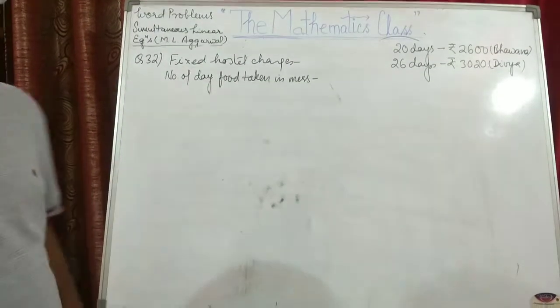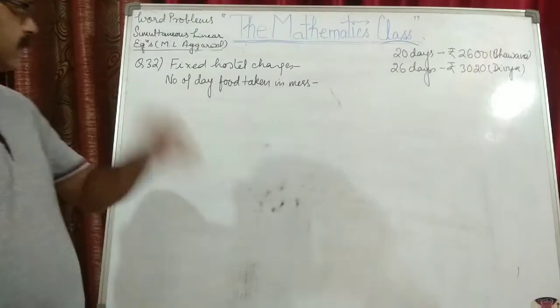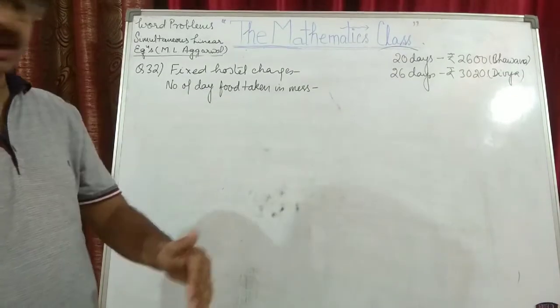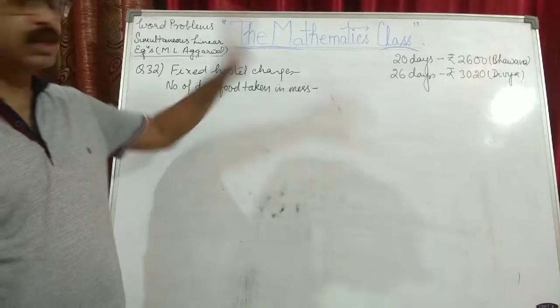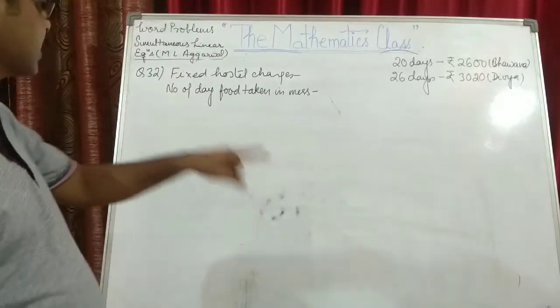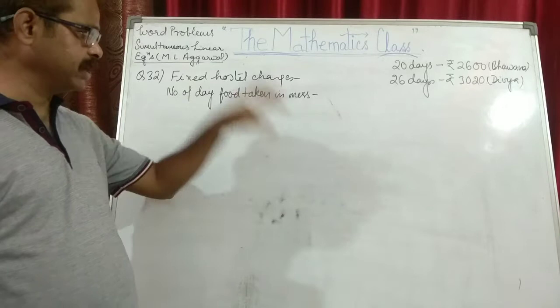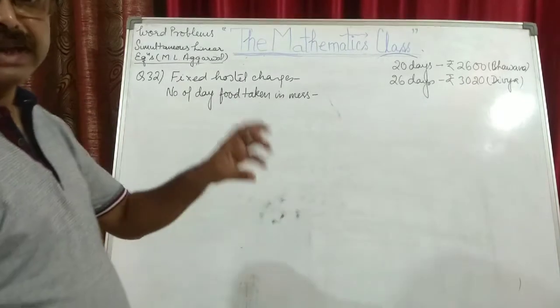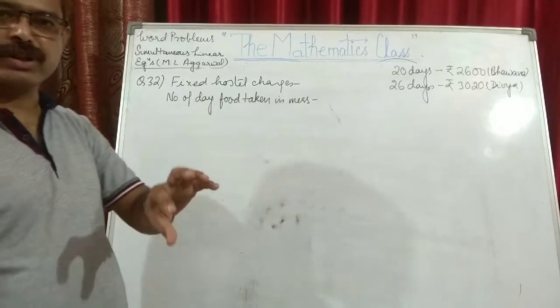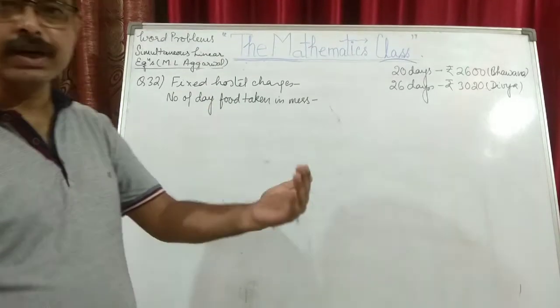Now in the last question, that is question number 32, they say that in a hostel there are fixed hostel charges plus the charge for the number of days a person eats food in the mess, that is variable, means that depends on how many days you have taken the food.